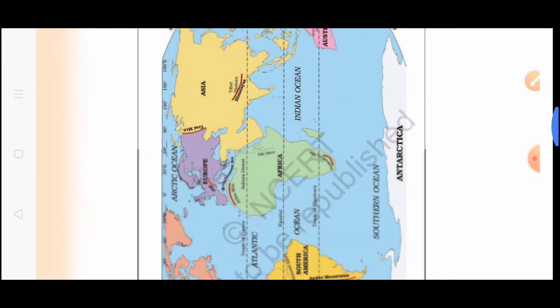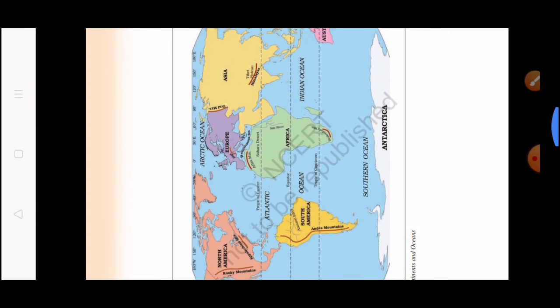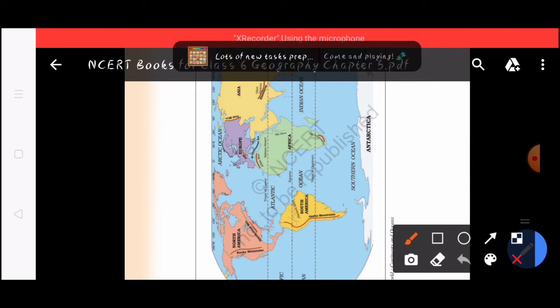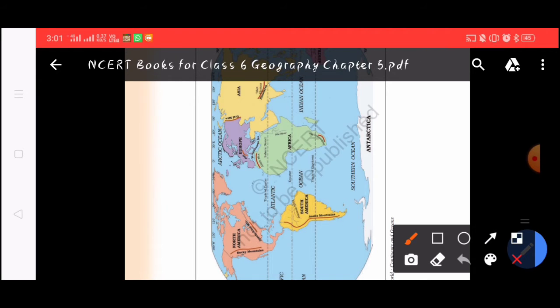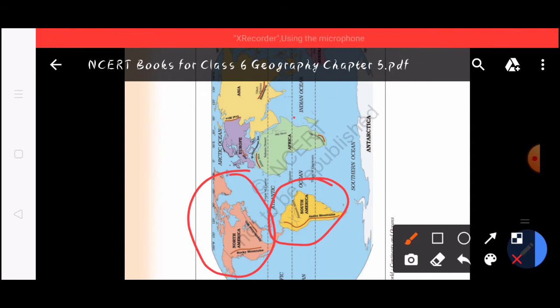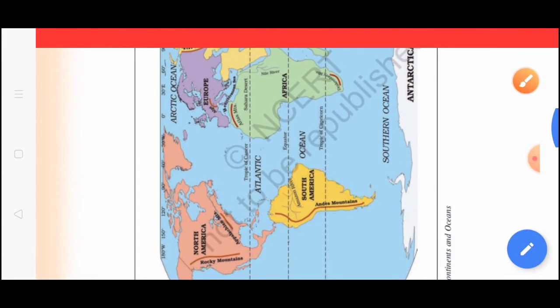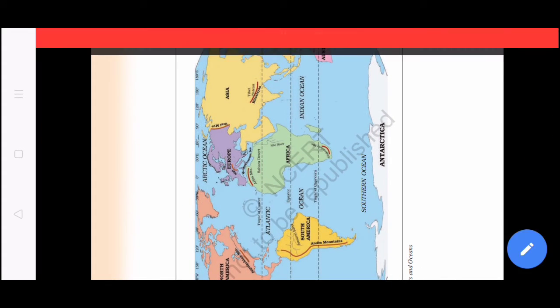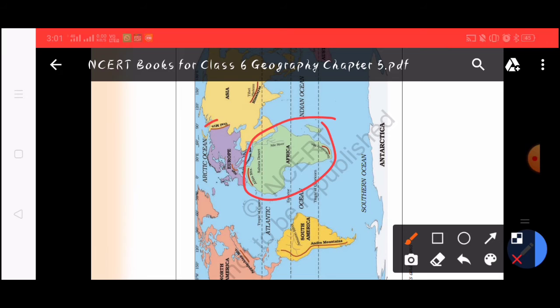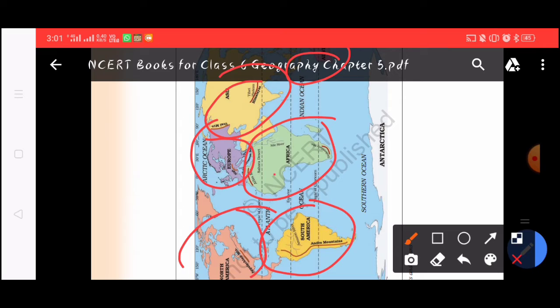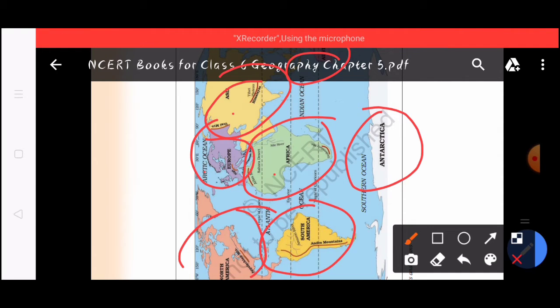Don't get confused about why a road is coming in this chapter. Now just look at the map. You can rotate your picture if it is not clear. These are the 7 continents. So the lithosphere is divided into two divisions, that is continent and ocean basin. In this map it is very clear. The colorful parts that are given are the 7 continents. Which are the 7 continents? North America, South America, Africa, Antarctica, Asia, Europe and Australia.